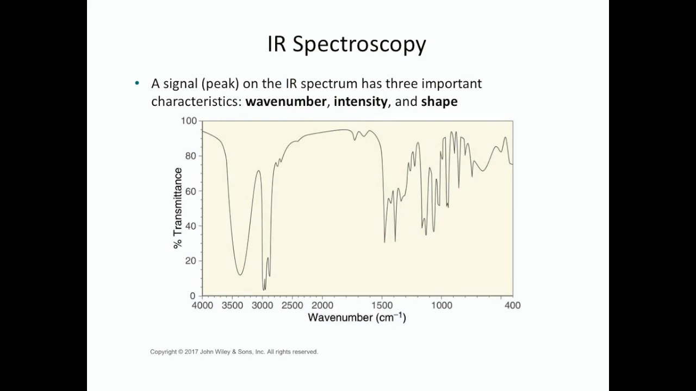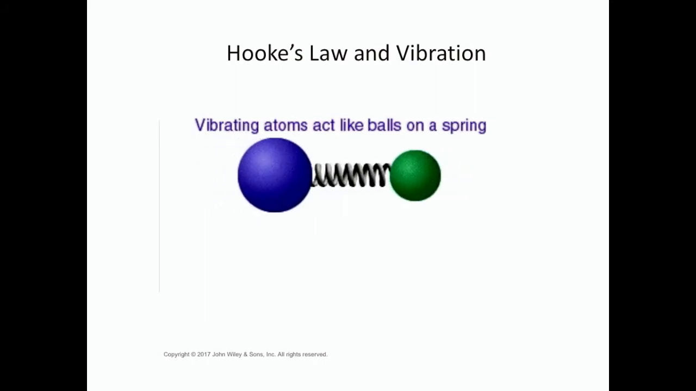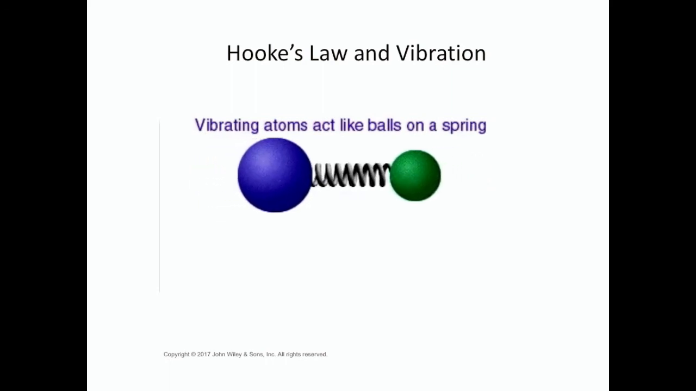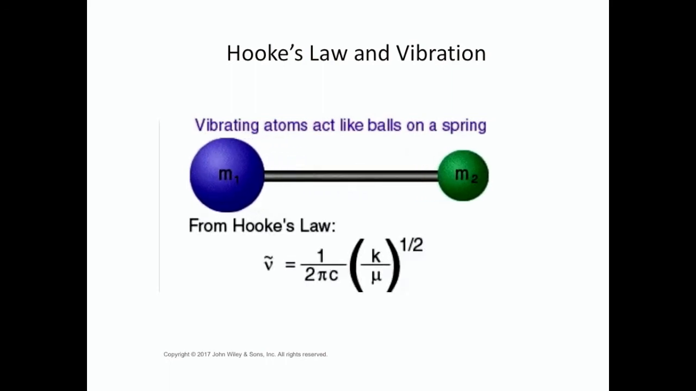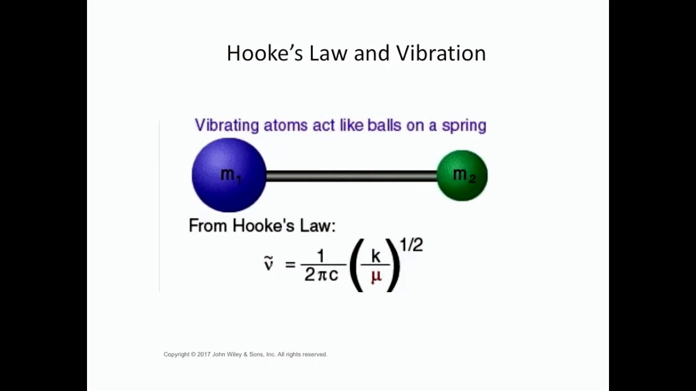When we're looking at an IR spectrum, there are 3 important characteristics that every peak or band has. Where it's occurring, so what is the wave number, its intensity, and its shape. In order to talk about the wave number, we want to think about Hooke's law from physics. And in IR spectroscopy, we think about a bond as being 2 balls connected by a spring. And whenever you have 2 masses connected by a spring, that can be mathematically described with Hooke's law.